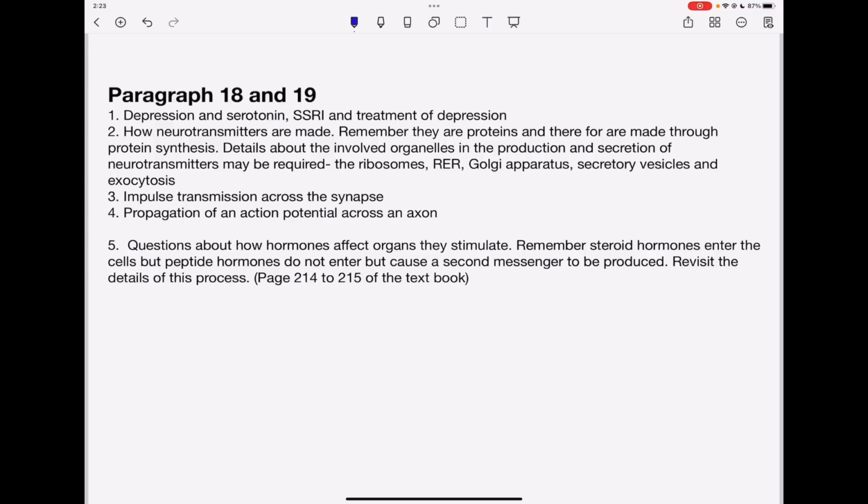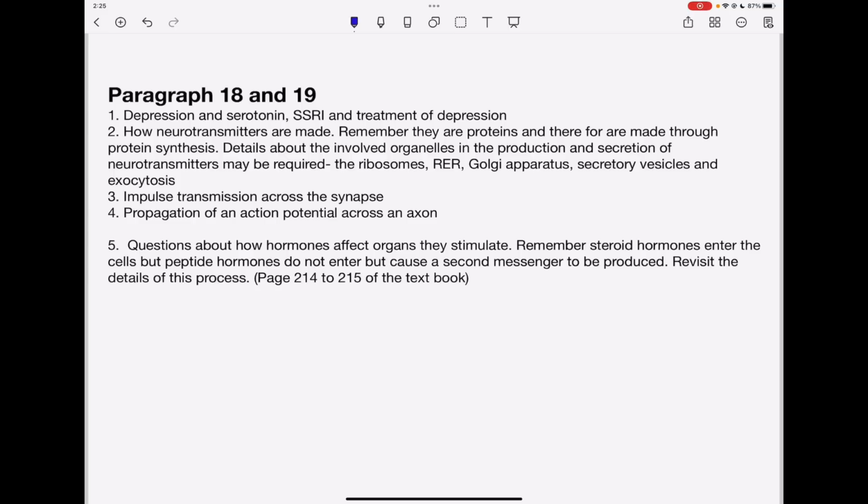From paragraph 18 and 19, they're going to ask about depression, serotonin, as well as selective serotonin reuptake inhibitor and treatments for depression. So you need to remember how this medication works. They could also ask about how neurotransmitters are made. And again, this is through protein synthesis. You need to know the organelles involved in the production, packaging, and secretion of neurotransmitters. Remember ribosomes, the rough endoplasmic reticulum, the Golgi apparatus, the secretory vesicles, as well as the process of exocytosis. And then they can ask about impulse transmission across the synapse. Please remember the details of that.